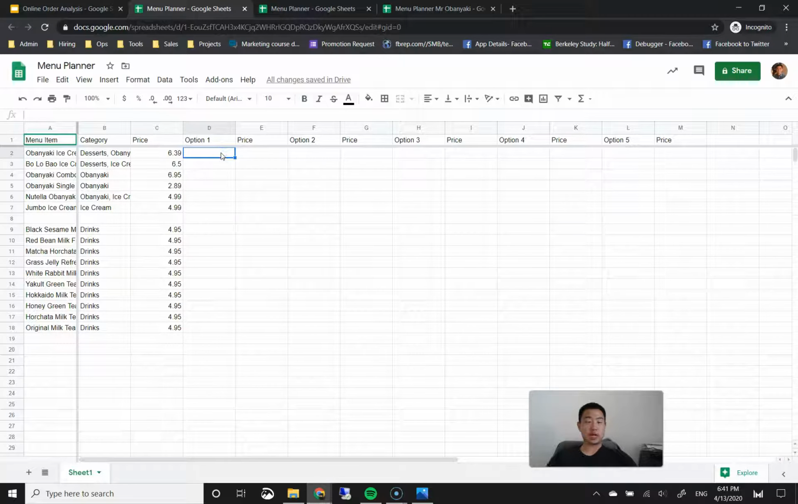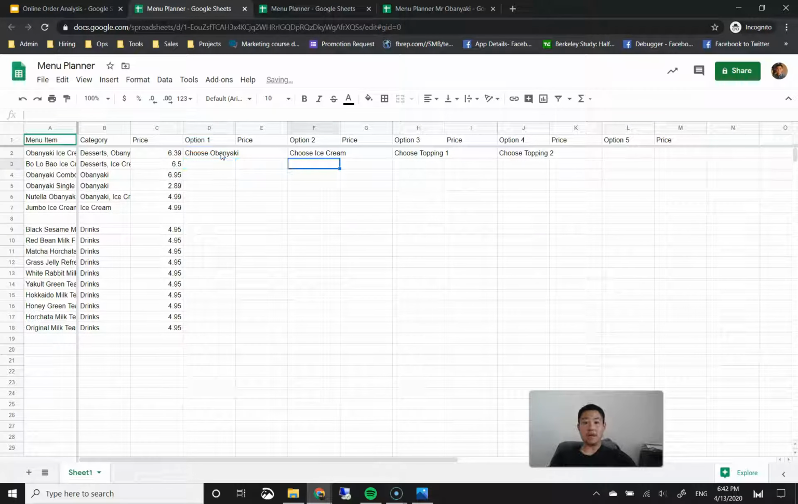So the very first option is choose obenyaki here. Second option is choose ice cream. Third is choose topping number 1. And then fourth is choose topping number 2. Okay? And then, like I said, we can add an unlimited amount of options. So if you wanted, you can let customers add even more toppings at an upsell.